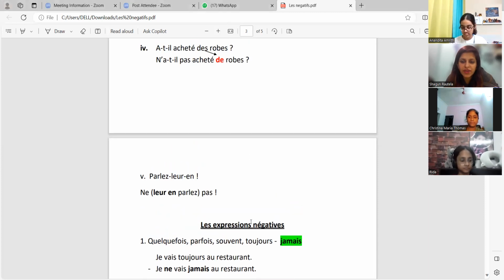Can we move to negative expressions? Anandita, before I show the screen, any idea about negative expressions? I want you to brief. What are negative expressions? For certain words, instead of using ne and pas with the verb, you use certain words like jamais or personne or rien to change it to negative. Instead of pas, we use this negative expression word.